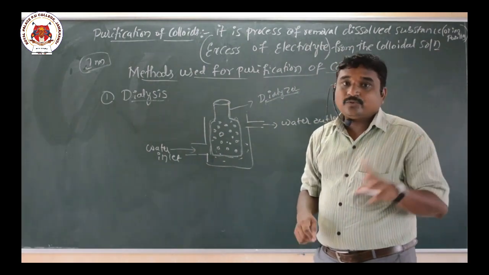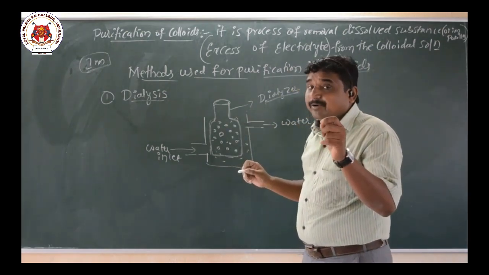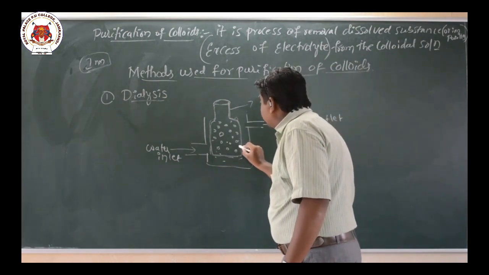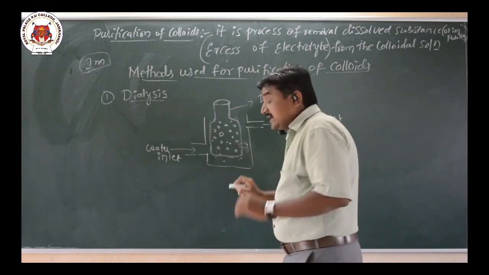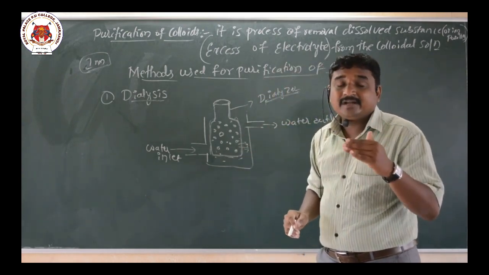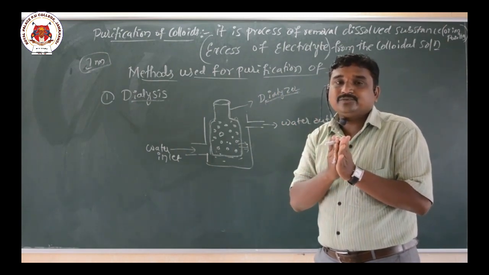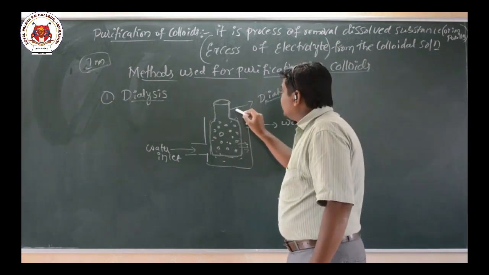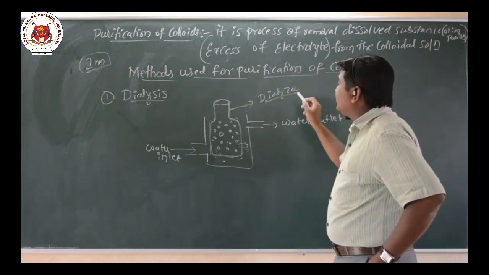through it. True solution means the particle size is smaller compared to the colloidal particle. The particles which are smaller in size are called true solution, which can pass through it. Hence this membrane is called a semi-permeable membrane, the membrane which allows only certain substances. That means the small size particles can pass through it, hence the membrane used in the dialysis process is called the dialyzer.